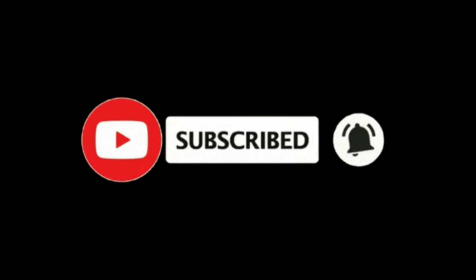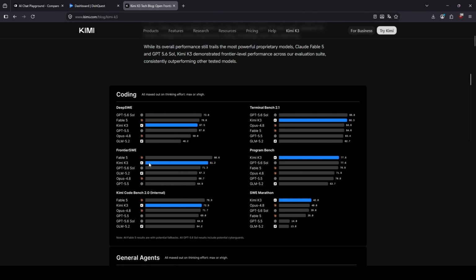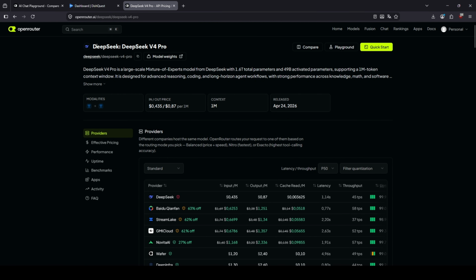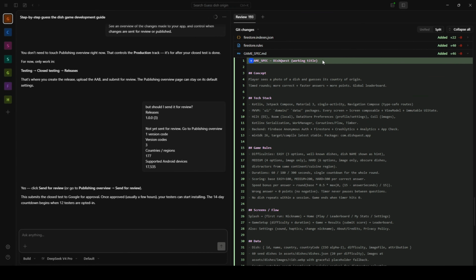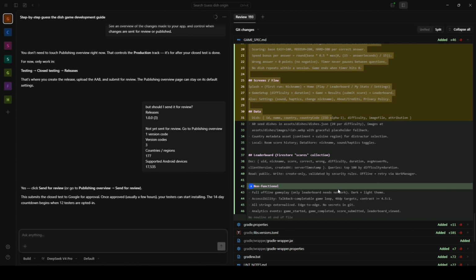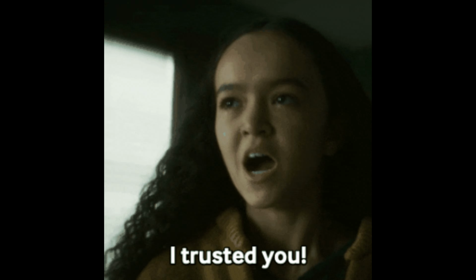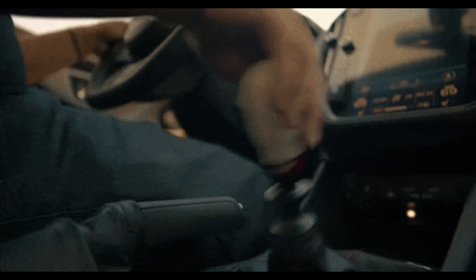So overall, what did I learn from all of this? First one was use the right AI for the right job. Kimi K3 is phenomenal at reasoning and planning, so I used it as an architect. DeepSeek V4 Pro is a code machine, so it was mainly the builder. Second thing, what was important for me was a spec file is worth 1,000 prompts. Give the AI a source of truth and it stops guessing. Number 3, never trust, always verify. Emulator first, git commit, then move on. The fourth one is the last mile is manual.